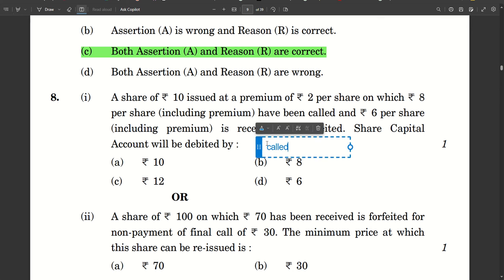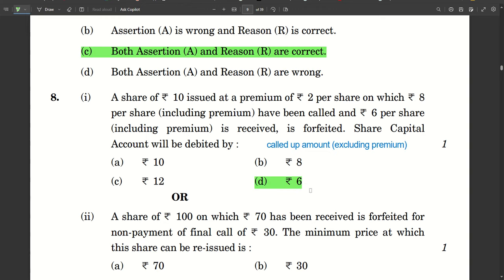This is one thing you cannot forget. Called up amount excluding premium, because in share capital we don't include premium. So if 8 rupees was called up including premium, excluding 2 rupees of premium, 6 rupees is the amount that will be debited to share capital account.